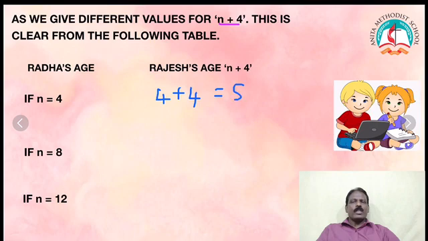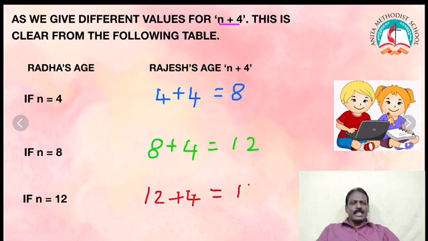So 4 plus 4 is equal to 8. If n is equal to 8, what's Rajesh's age? 8 plus 4 is equal to 12. If n is equal to 12, what's Rajesh's age? 12 plus 4 is equal to 16.